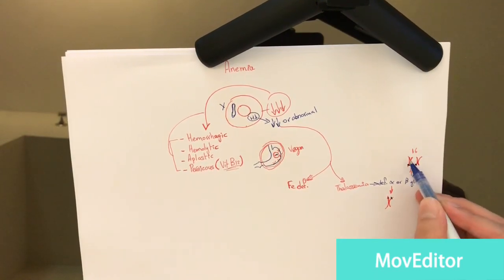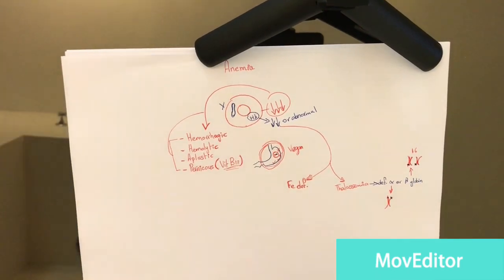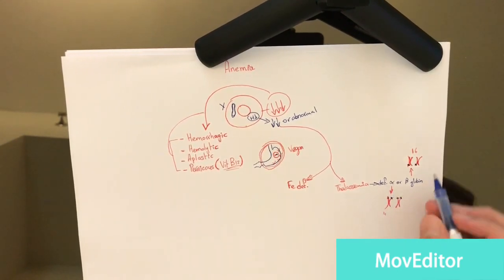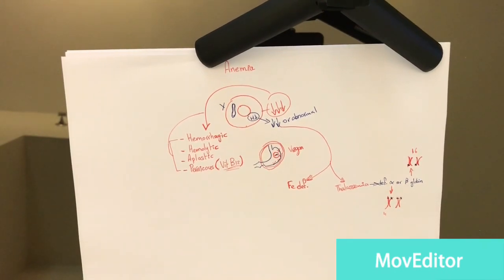Each gene is on chromosome 16, and we have two copies of chromosome 16. And this is chromosome 11. We have two chromosome 11 and two genes on each chromosome. So a normal person will have four genes encoding for alpha globin and two genes encoding for beta globin. Okay?